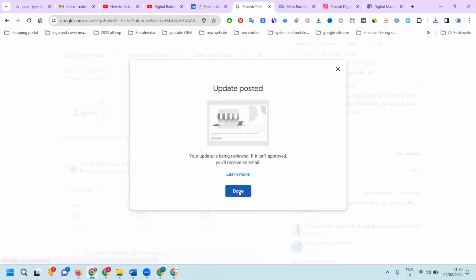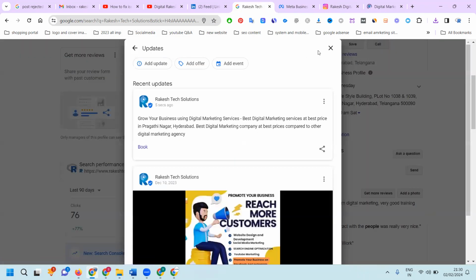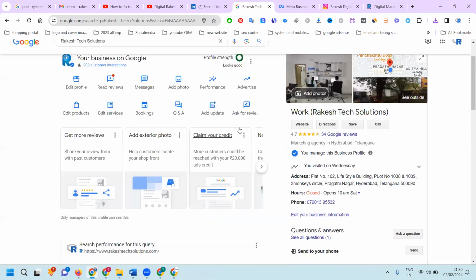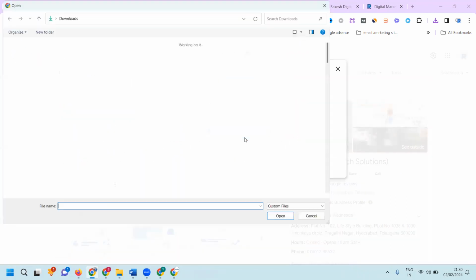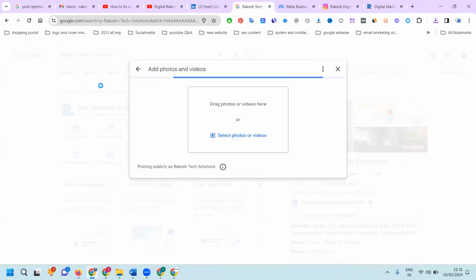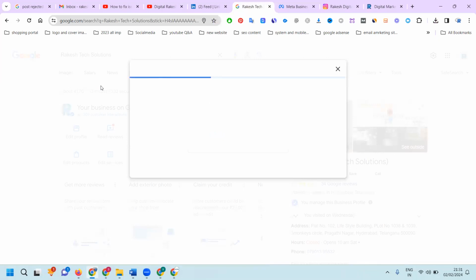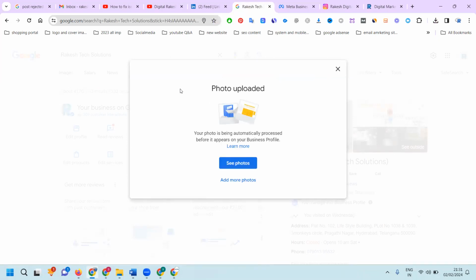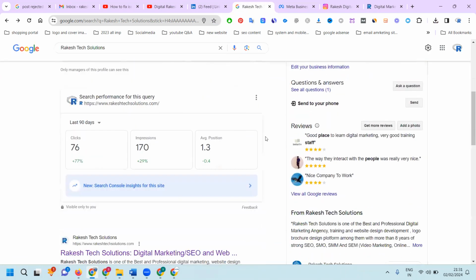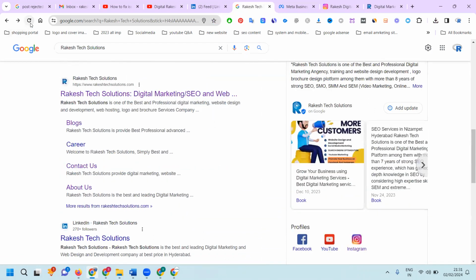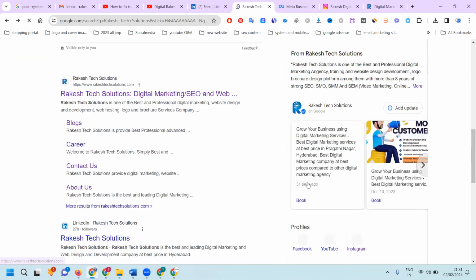If the image is not applicable, simply post your content along with your add content. If the image is applicable, simply add the post with the image you are uploading. You can also upload an image through your Google Maps option. But if your post is rejected on Google Maps, don't add images while the post is rejected. After some time, refresh, and your post will be visible here.